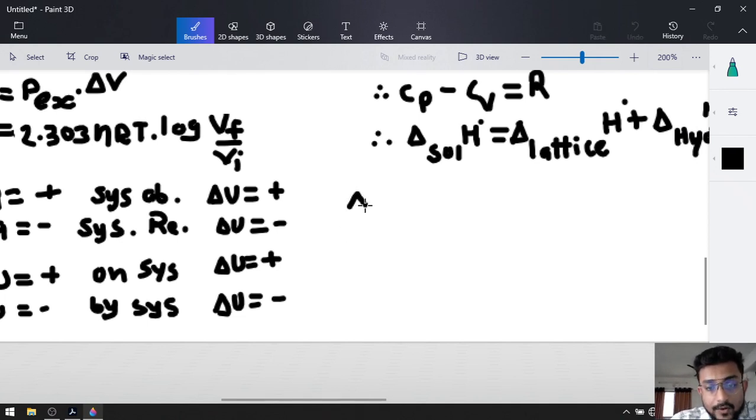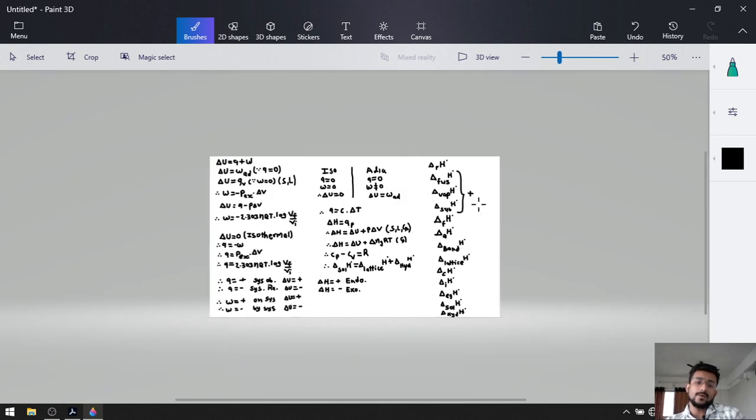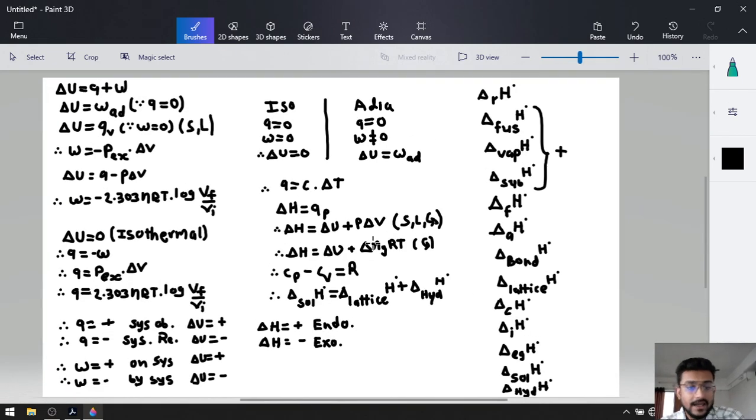If delta H is positive, that means endothermic reaction is there and heat is being absorbed. And if delta H is negative, that means exothermic reaction is there and heat is being released. So this much information was given till now in this chapter.